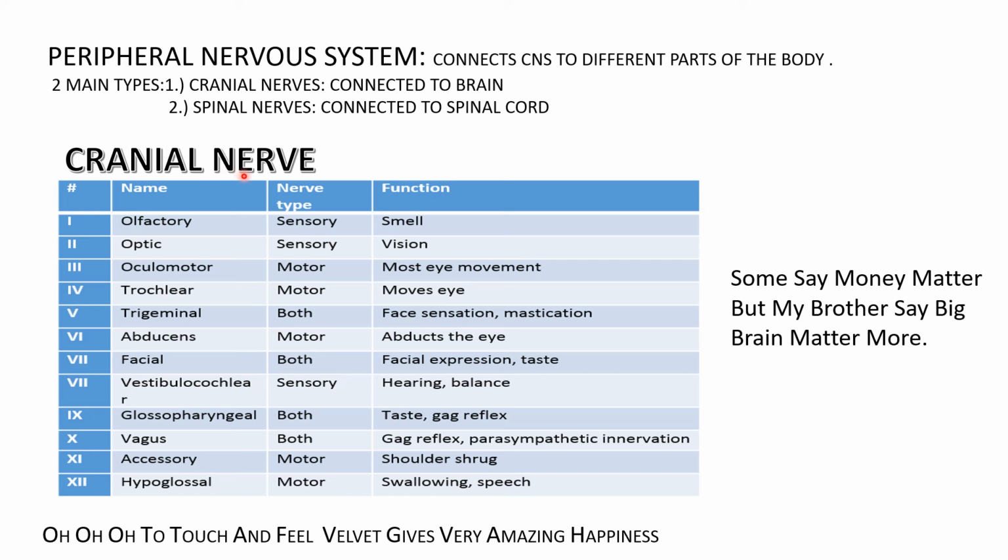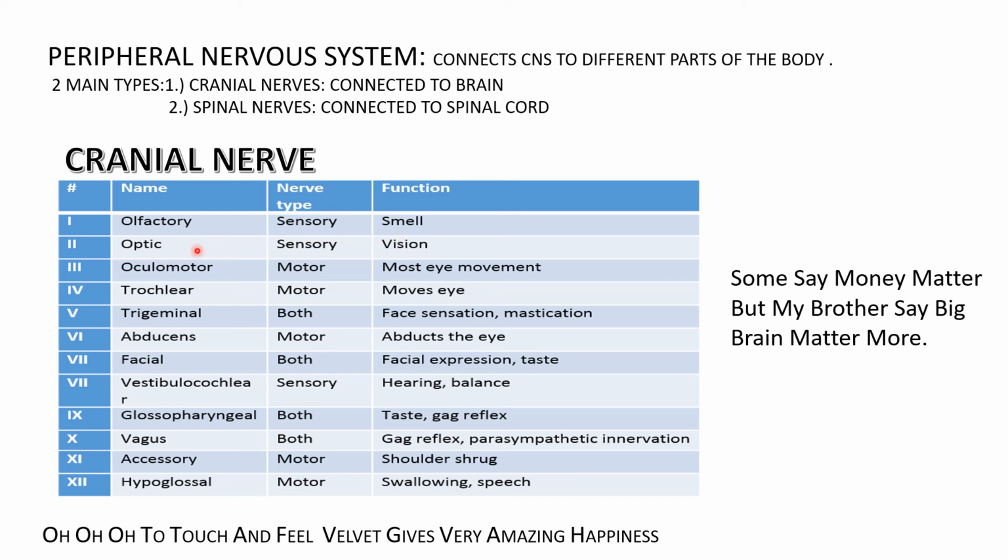Now, how to remember the names of the cranial nerves. There are 12 pairs of cranial nerves. To remember the names, there is a mnemonic which we use: On Old Olympus's Towering Top, a Finn And German Viewed Some Hops. Here, the first O stands for olfactory, whose function is smell.